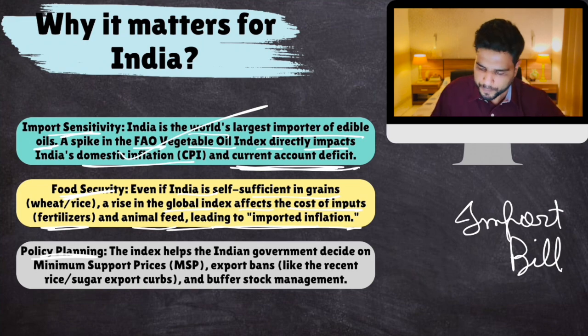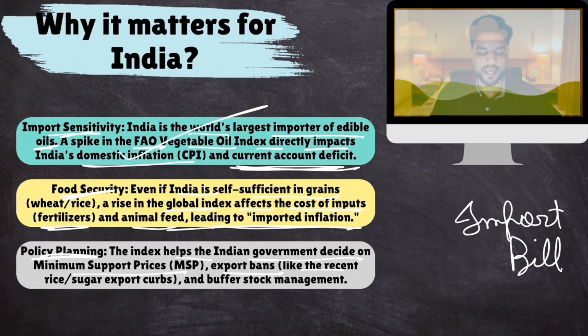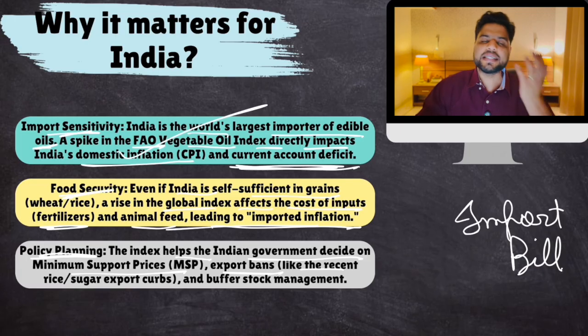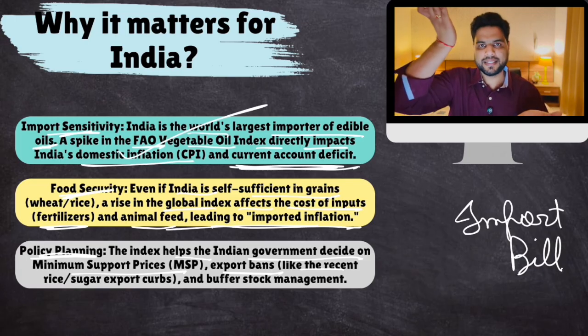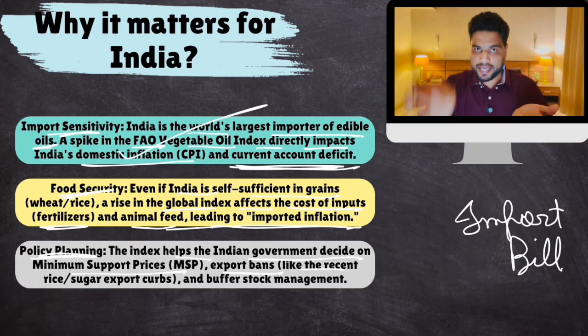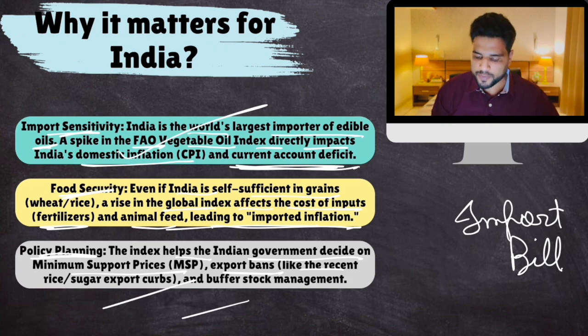And policy planning. The index helps the Indian government decide on MSP and export bans. If food inflation is high, India introduces export bans, so that the food remains in India, supply increases, and inflation comes down. Always remember that any inflation is a function of demand and supply. Whenever demand increases more than supply, inflation happens. This mismatch can happen either through an increase in demand or a drop in supply. So it helps the government in policy planning, to decide on MSP, export bans or anything to manage food inflation.